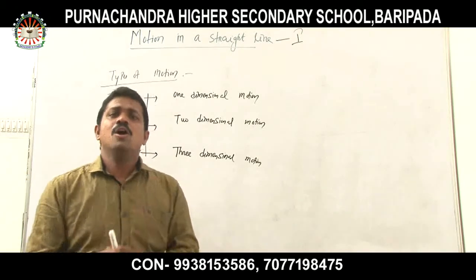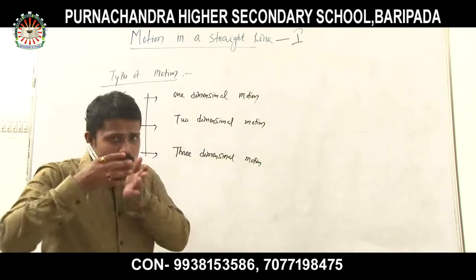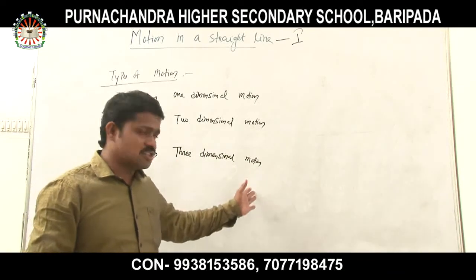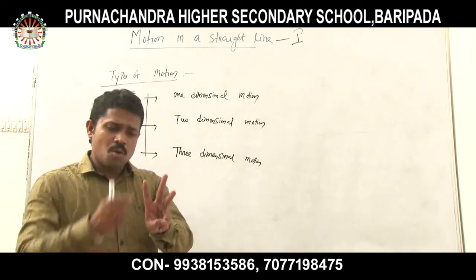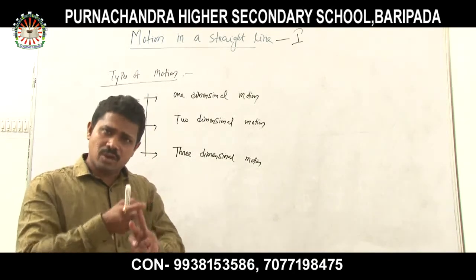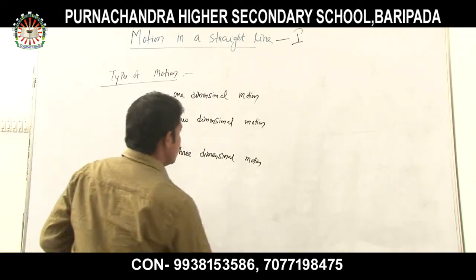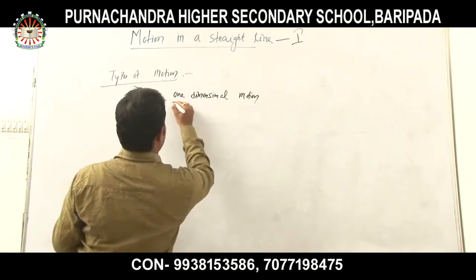That means if an object is moving in a straight line or in one dimension. One dimension means, as we have discussed here, frame of reference. So how many coordinates are there? Three coordinates. One is x coordinate, one is y coordinate, one is z coordinate. So if the object is moving, look at very carefully. Let us discuss about the first one, that is one-dimensional motion. Okay.